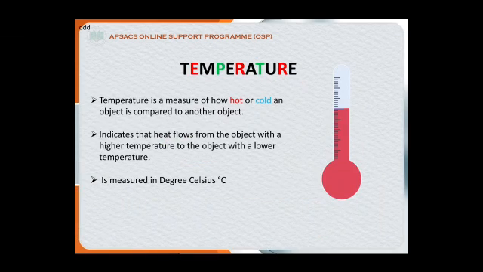Temperature. What is temperature? Temperature is a measure of how hot or cold an object is as compared to another object. When we are comparing two objects, we can compare by their temperature which object is hot and which object is cold. It indicates that heat flows from the object with a higher temperature to the object with a lower temperature. Temperature is measured in degrees Celsius.